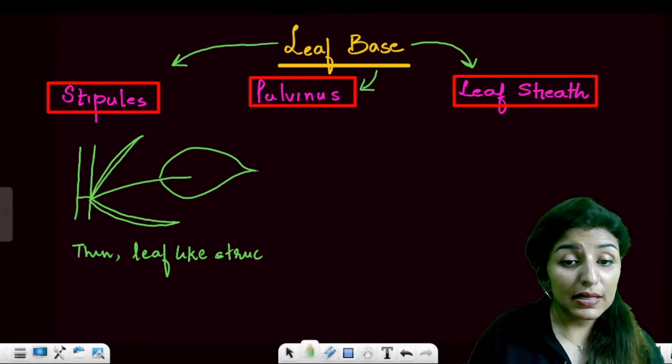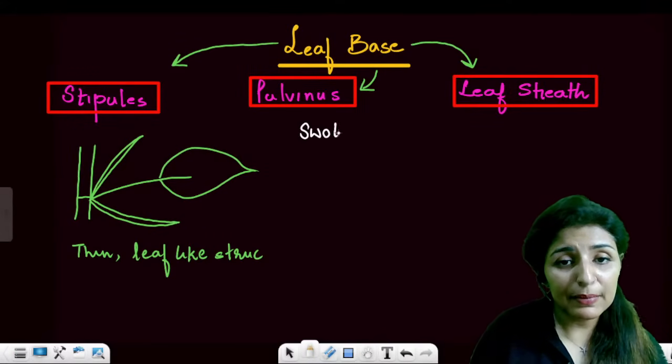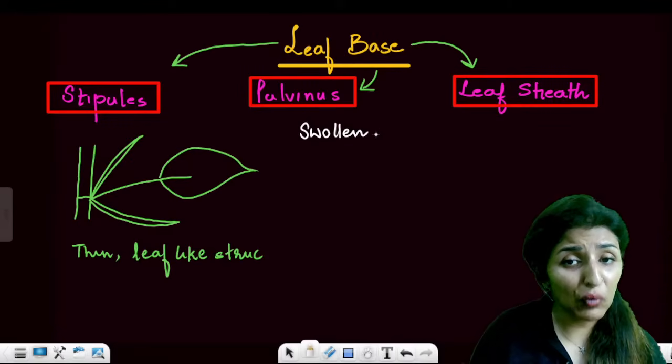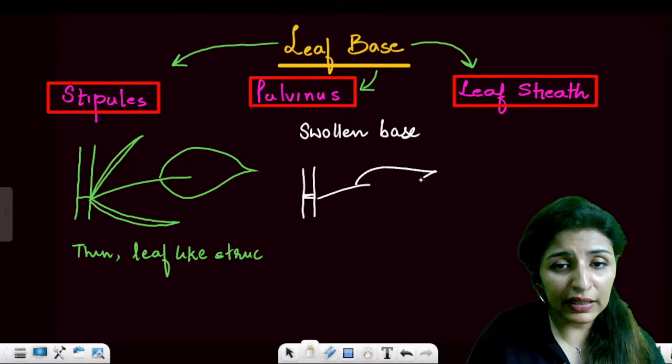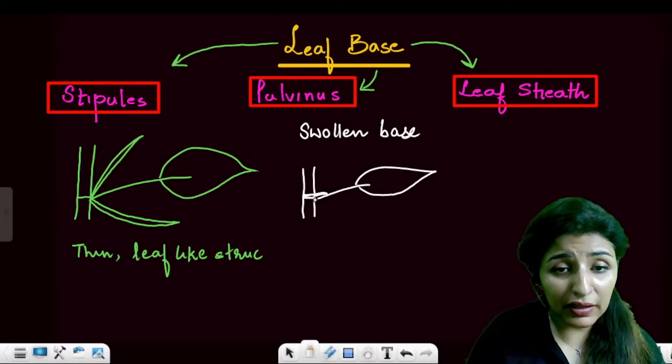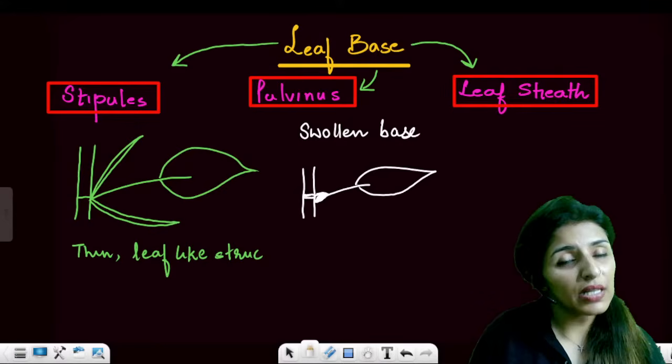While pulvinus is a swollen base. Whenever the base is swollen, it will be known as pulvinus. For example, this is the stem, this is the node, this is the leaf, but the base of the leaf is swollen. Whenever the base of the leaf is swollen, that is known as pulvinus.